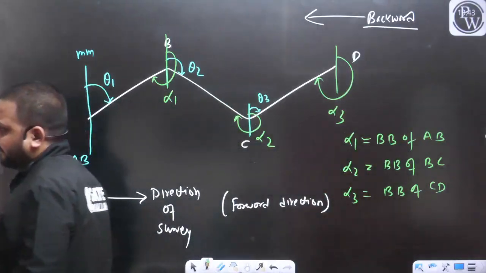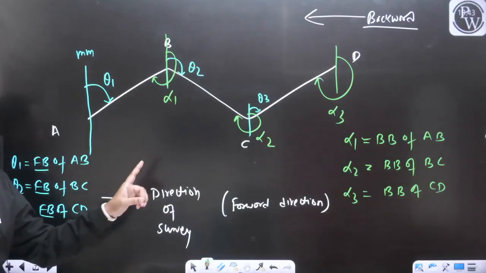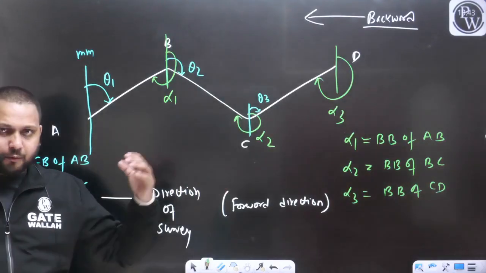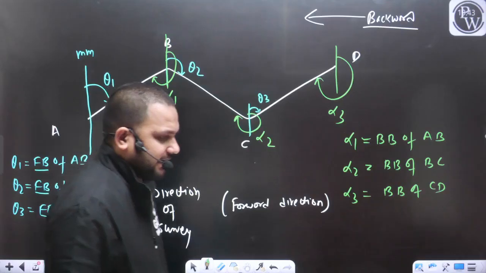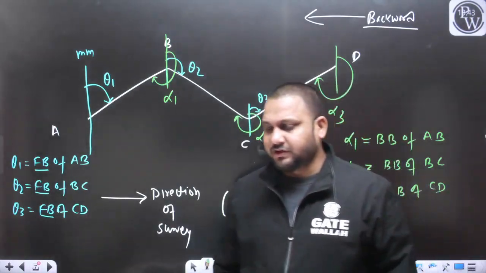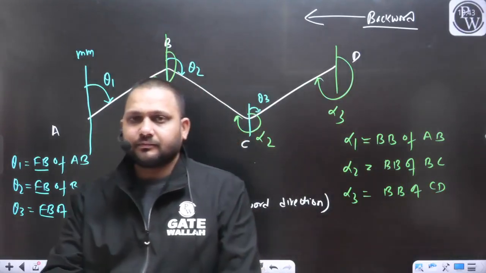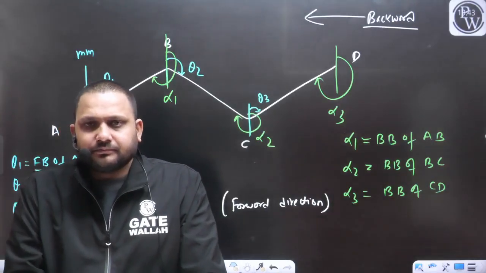See the diagram carefully. All these angles alpha 1, alpha 2, alpha 3 we have measured in the opposite direction of the survey, in the backward direction of the survey. For that we are using the term back bearing.